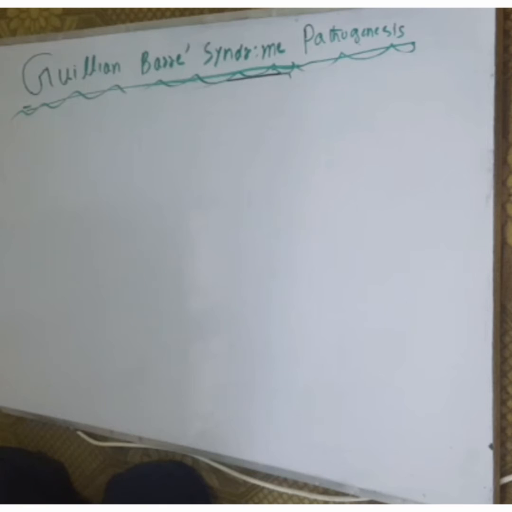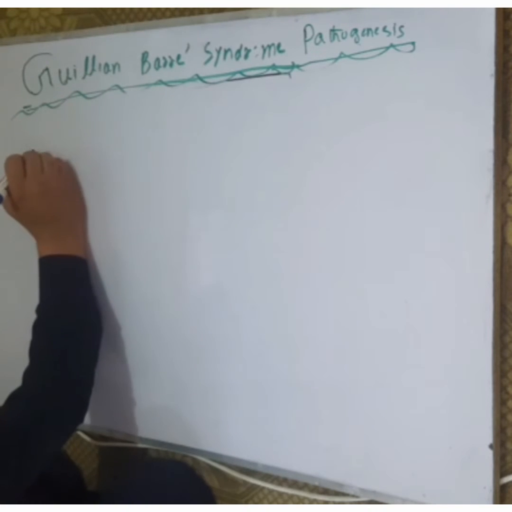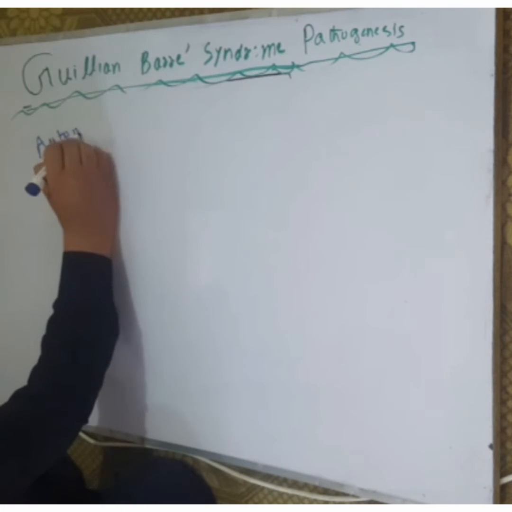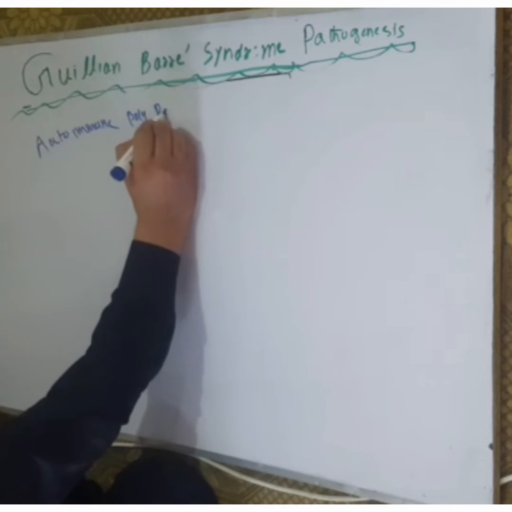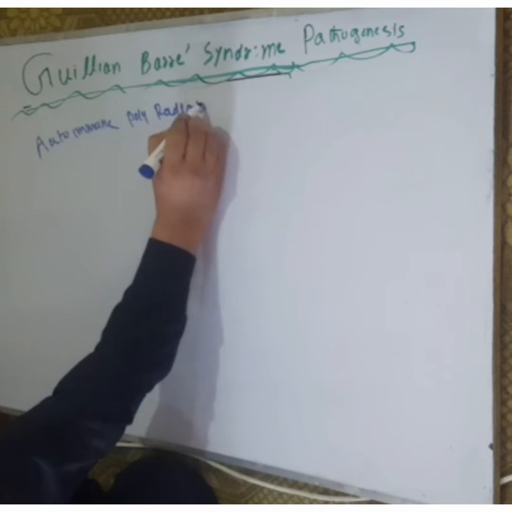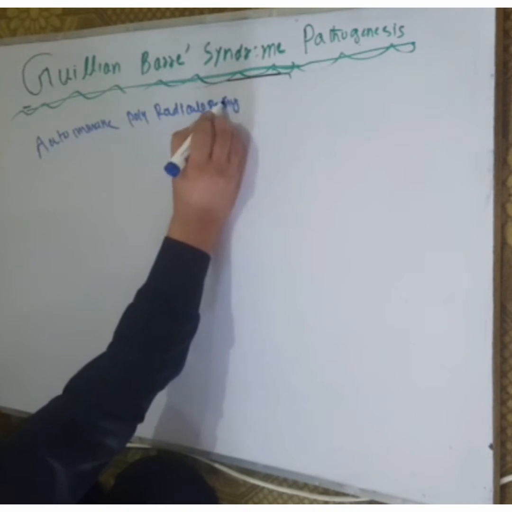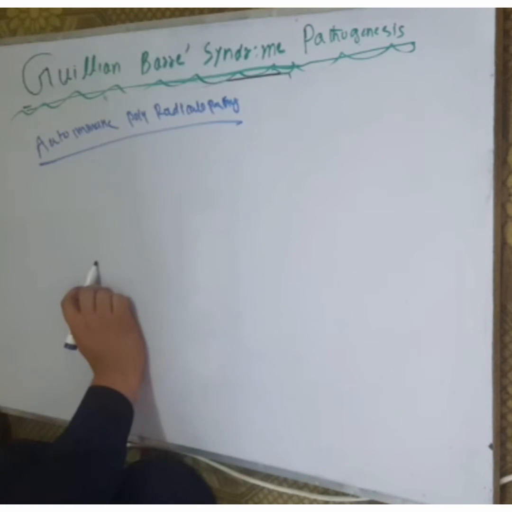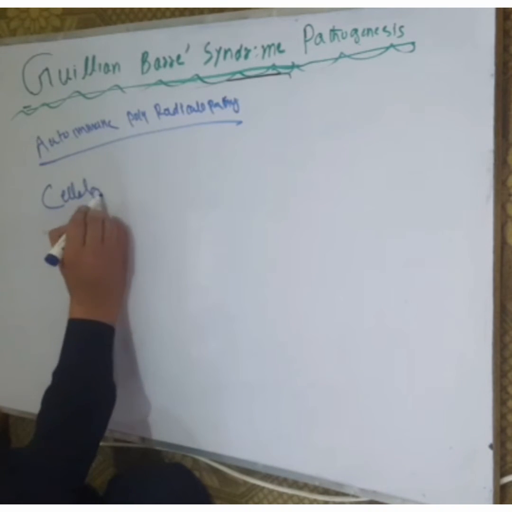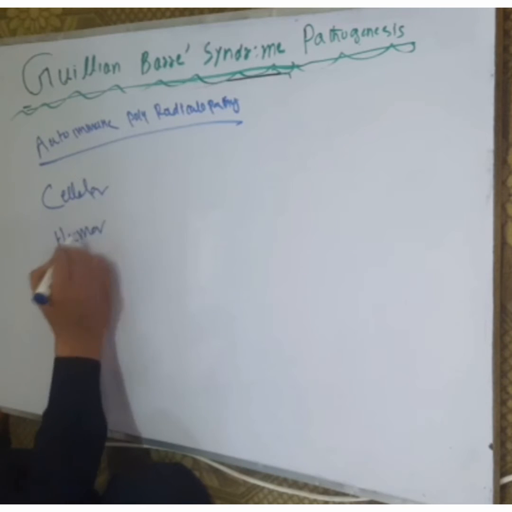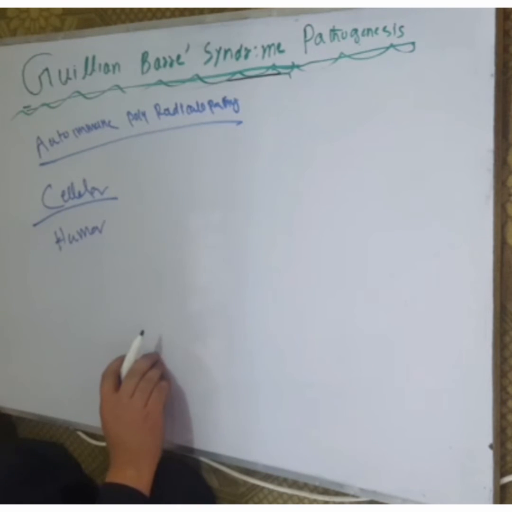On an autoimmune basis, autoimmune polyradiculopathy occurs, in which both the cellular and humoral immune mechanisms are involved.